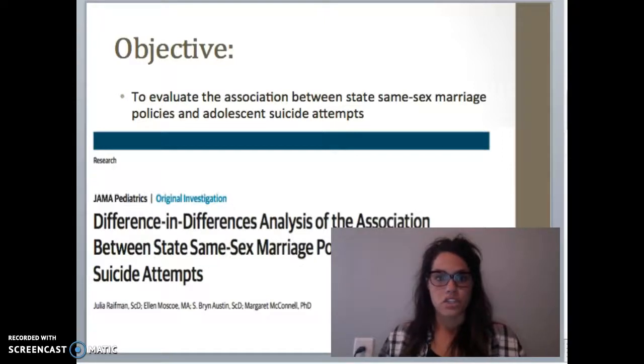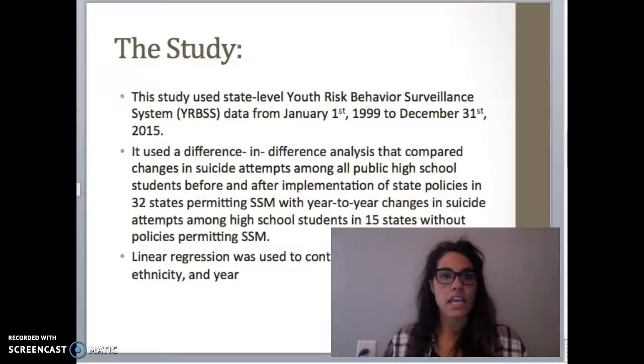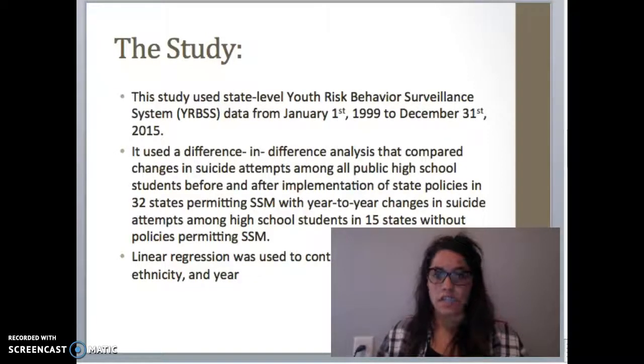So when I'm trying to report the data, I hope I can explain it clearly enough, because this is what we talked about in class a couple of times. The study used the state-level Youth Risk Behavior Surveillance System, the YRBSS, that we looked at a couple of times in class. I think the number was around 762,600 adolescents' data collected for this study. And the dates range from January 1st of 1999 to December 31st of 2015, so this study took place for a long time.